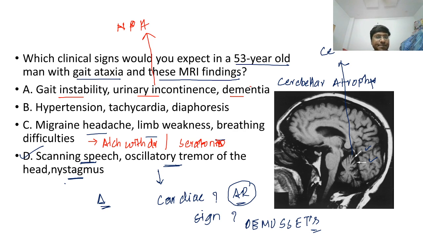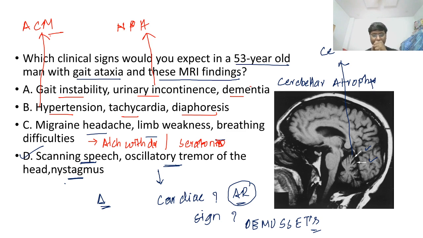Gait ataxia, urinary incontinence, and dementia. And you take the second option, hypertension, tachycardia, and diaphoresis. Where do you have this? You will have this in patients with Arnold-Chiari malformation, right?